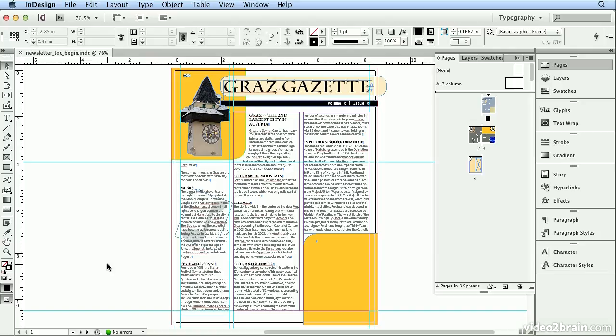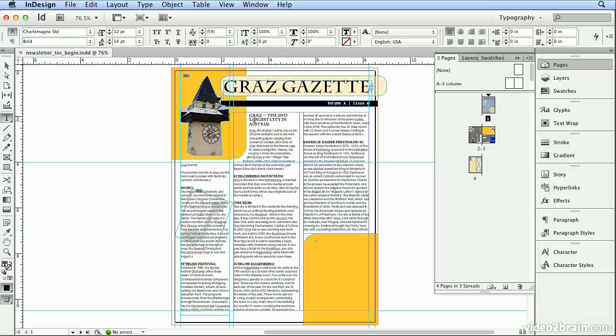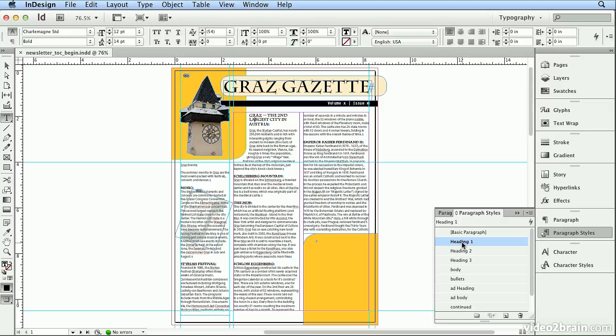Building a table of contents I've seen so many people do by hand, but it literally takes less than 2 minutes for InDesign to build one for you. The key is using styles. If I double-click to get in this text area and look at paragraph styles, you'll see I'm using heading 1 here and heading 2 for the smaller styles. As long as you have styles built in your document, InDesign can generate a table of contents automatically in less than 2 minutes. So set your watch, here we go.